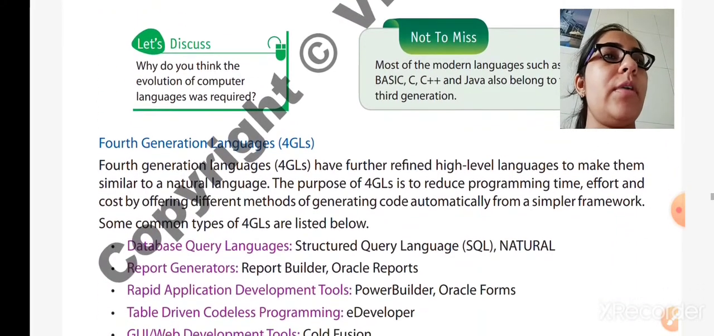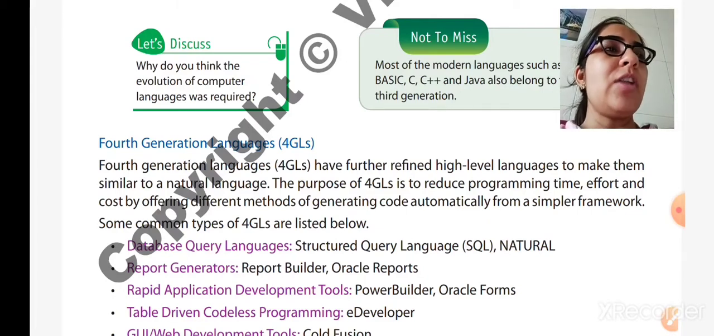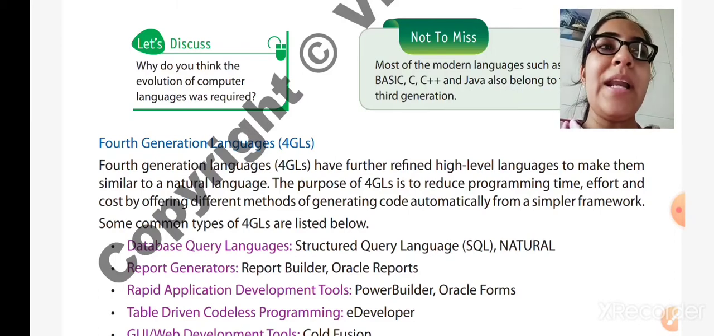Now we will move forward to the fourth generation languages. The fourth generation languages, that is 4GLs, have further refined high level languages to make them similar to natural language. It means it was an improvement of the third generation languages, in which high level languages were used, but now very similar to natural, human languages.